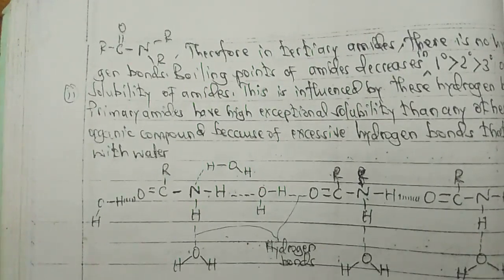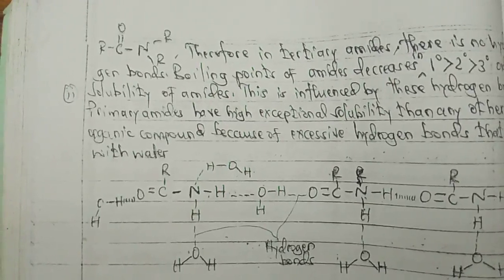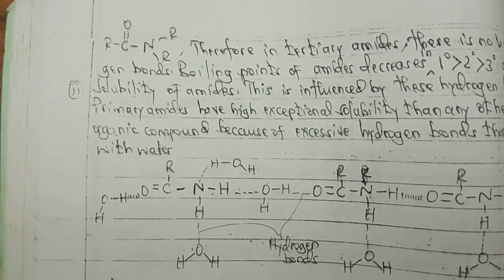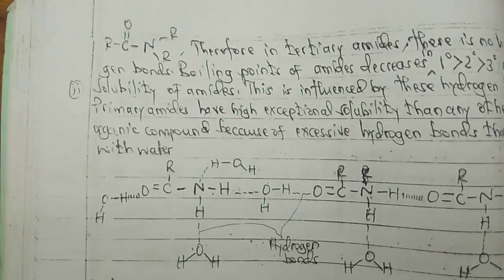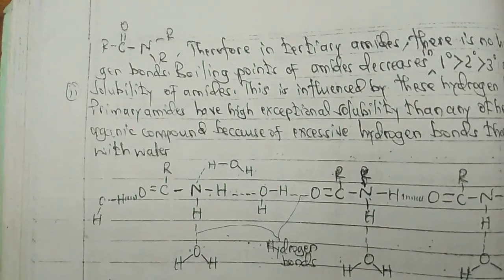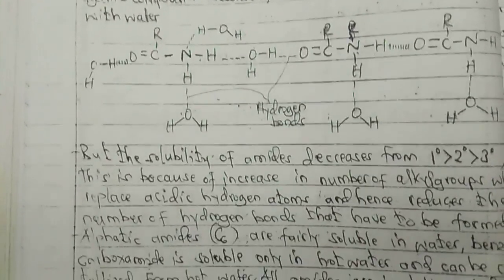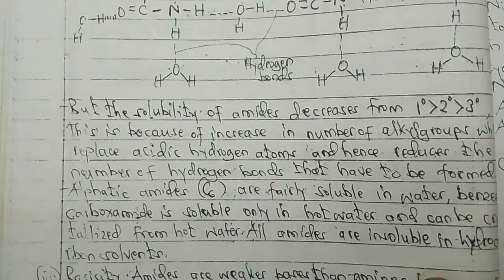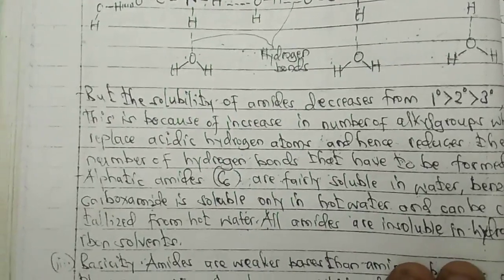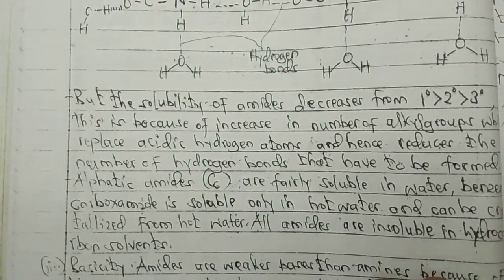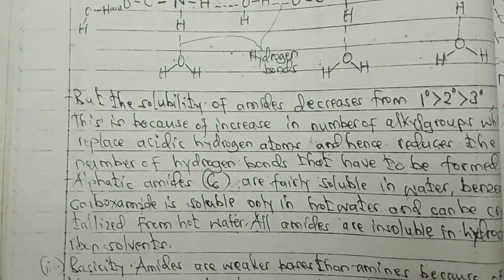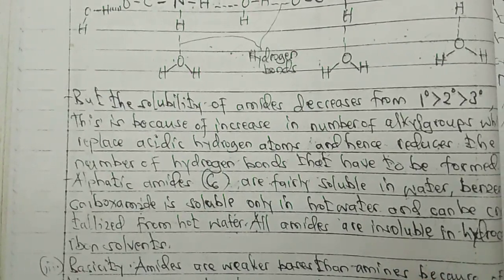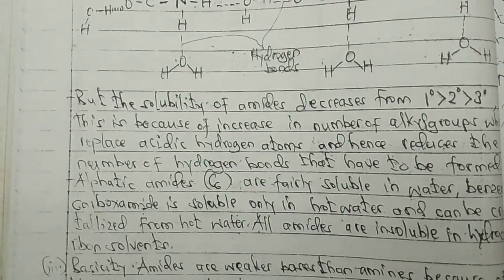This is influenced by these hydrogen bonds. Primary amides have exceptional solubility compared to any other organic compound because of the excessive hydrogen bonding. But the solubility of amides decreases from primary to secondary then to tertiary. Primary amides are more soluble than secondary than tertiary. That's because in secondary amide we have the alkyl group which is non-polar, so it decreases the polarity of the group and even the strength of hydrogen bonds formed, and hence the solubility of the compound.